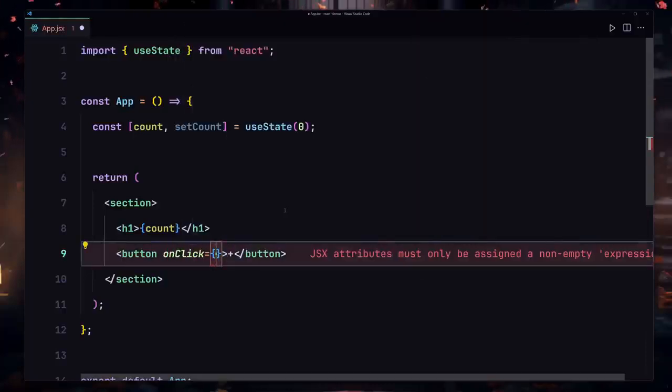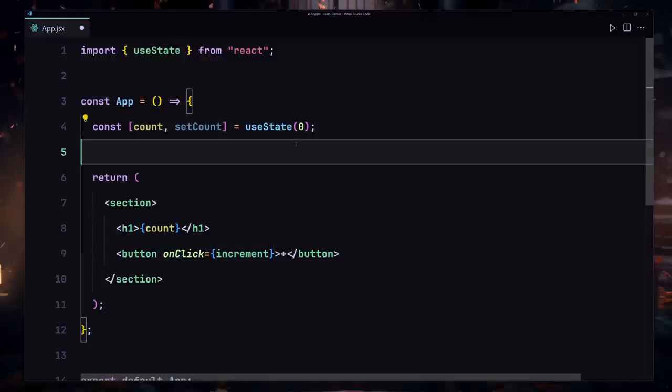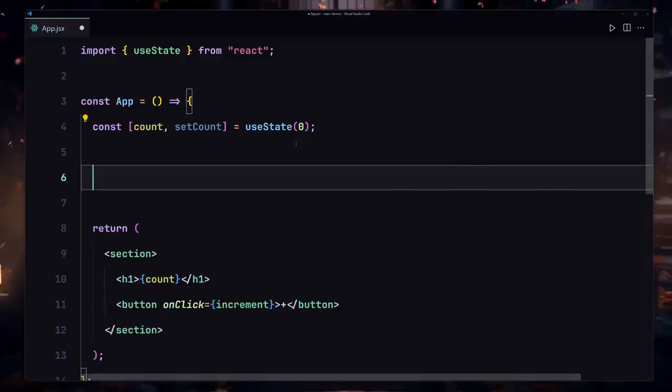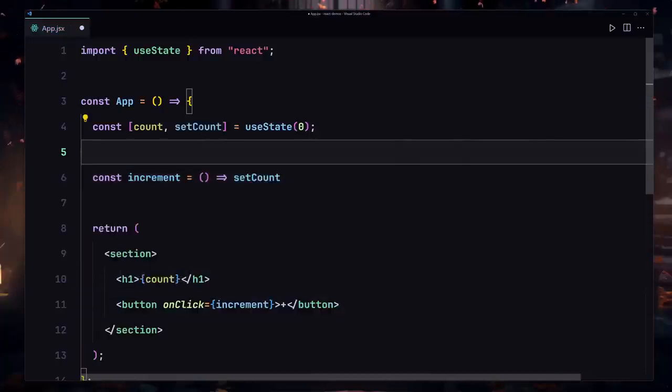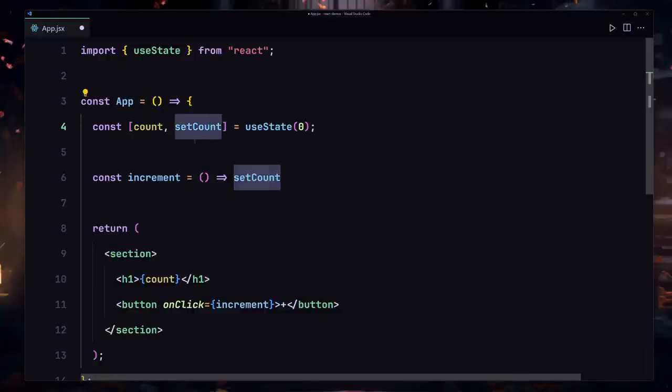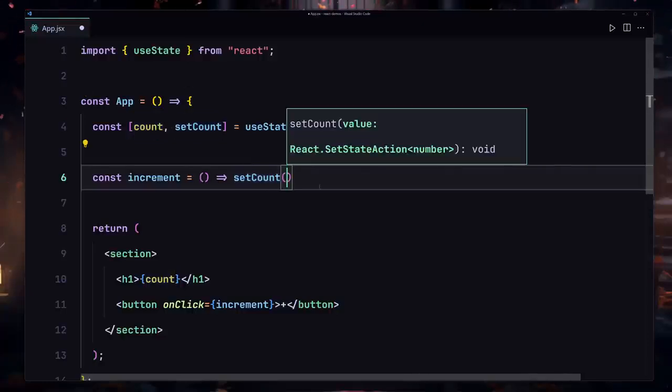So when somebody clicks on that button, we are going to be firing this function, which is the increment function. I'm going to copy the name of this function, and now let me create this function right here. So I'll use const increment, and this function will only take the setCount. And remember, this setCount is a function which will allow us to change the value of our counter or our initial state. Okay, so I'm going to just execute this function right here. And now how are we going to be changing the value?